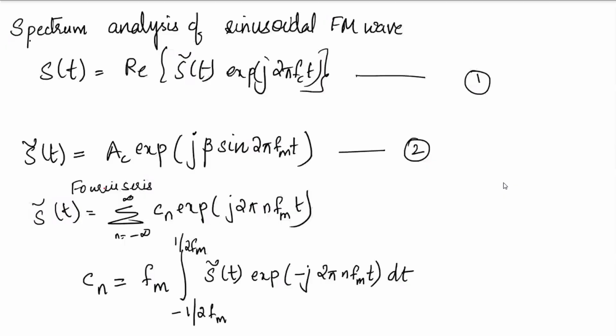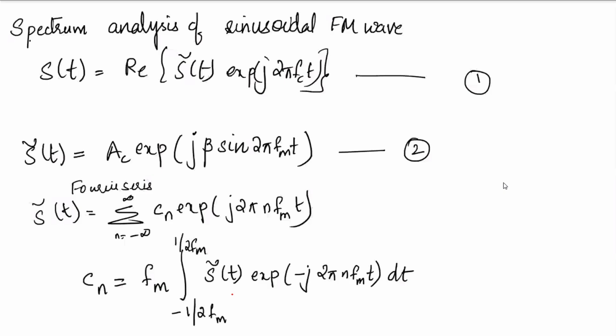Now I am trying to get the Fourier series expansion of this s tilde t. That will have a representation like this: Cn exponential j 2 pi n fm t, and the Fourier series coefficient Cn will have an expression with an integration. It's a tedious procedure, but it's just mathematical.